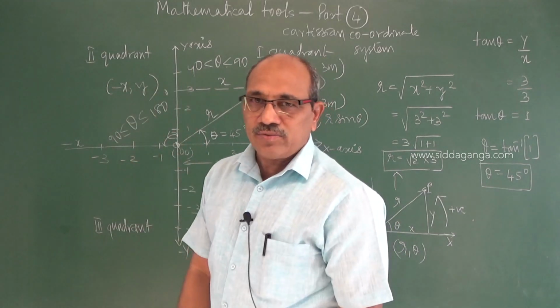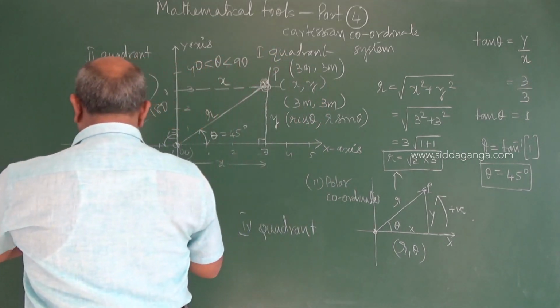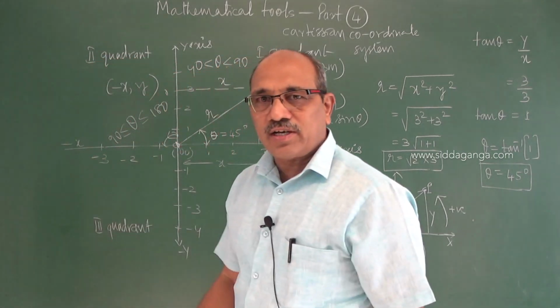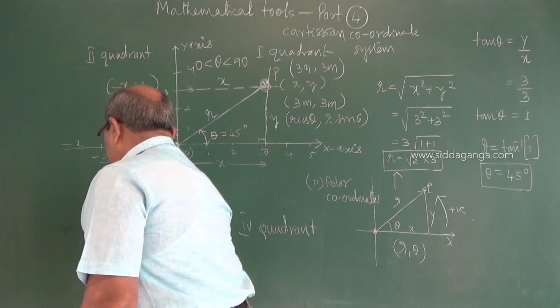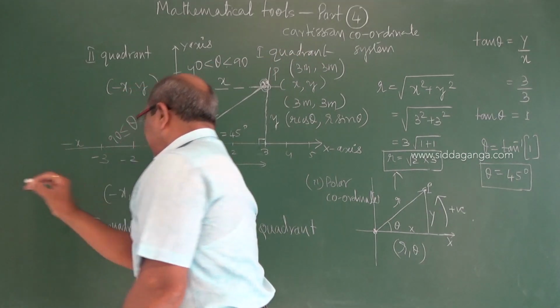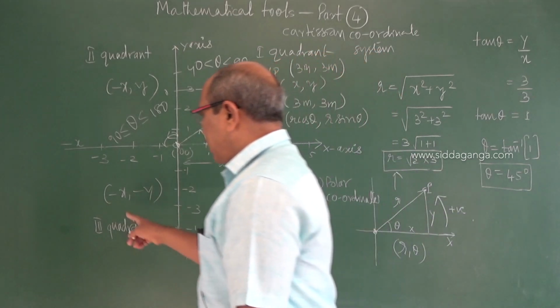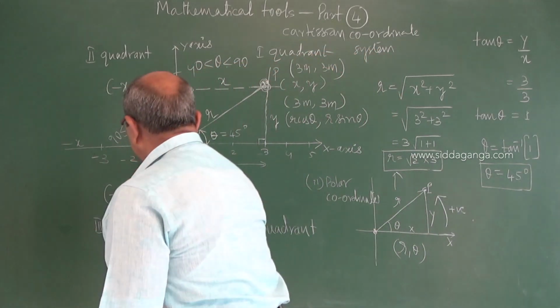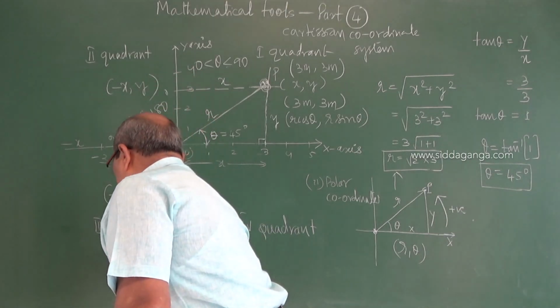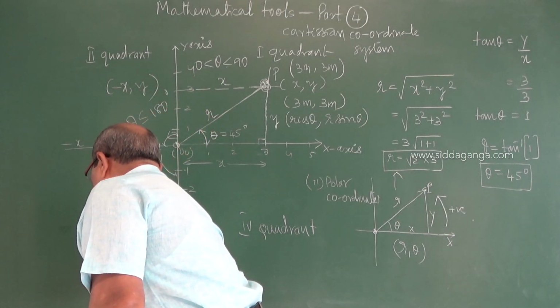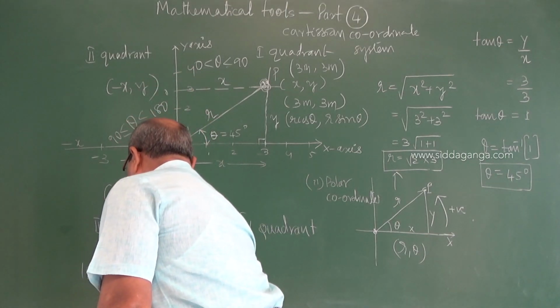Coming to the third quadrant, both are negative: minus x and minus y. Here theta varies from 180 to 270 degree.